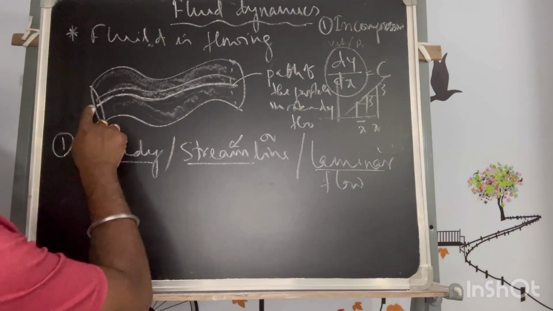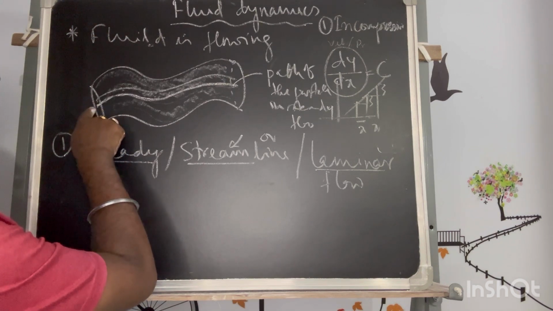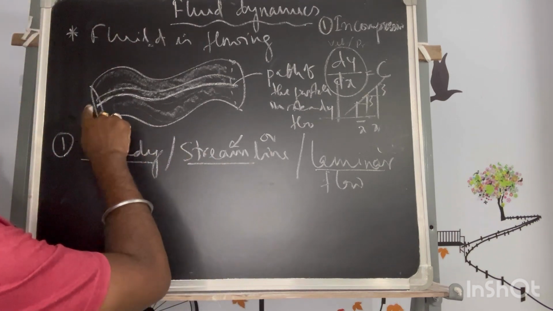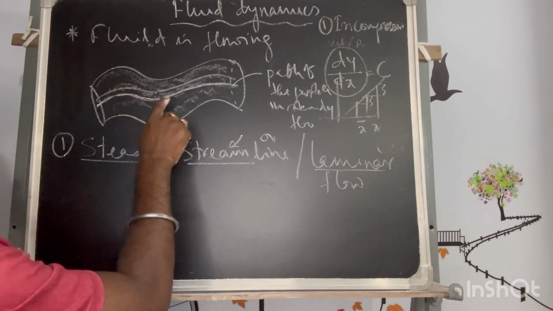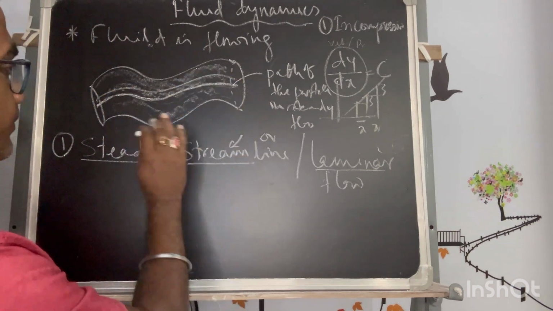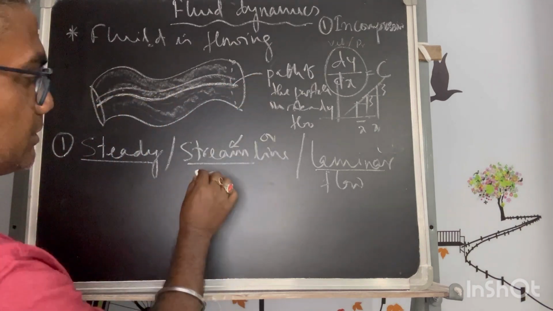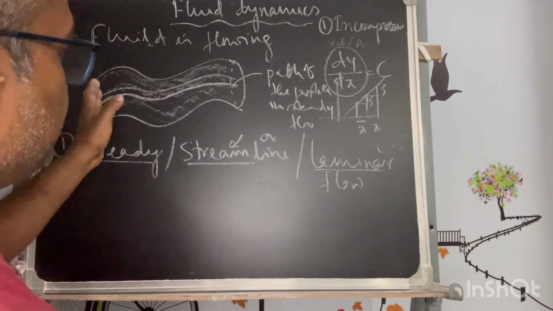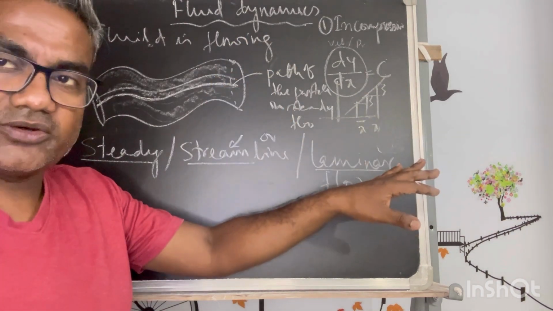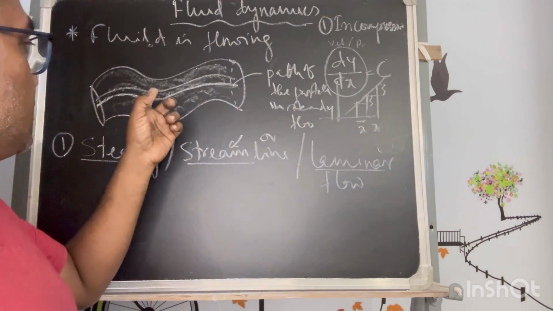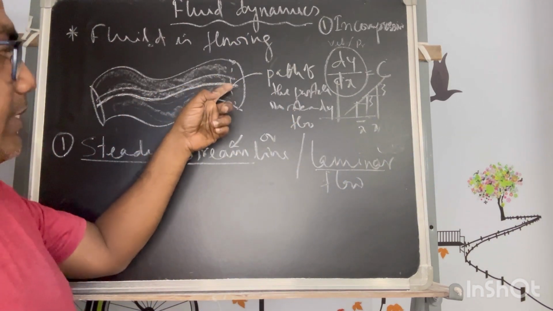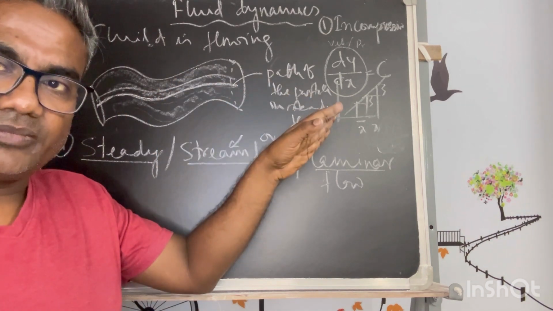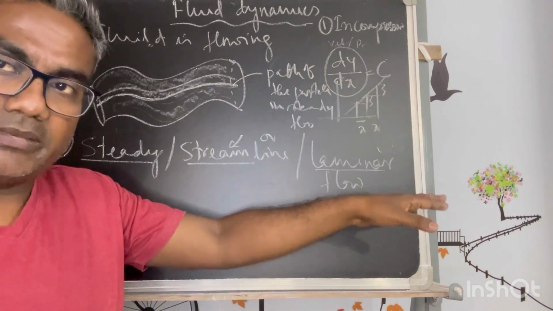So the particle should flow in a streamline. So that will flow taking a path. These are called the streamline flow. But that is not happening for other cases of flow, because this streamline flow is maintained when there is no change in the flow parameters.